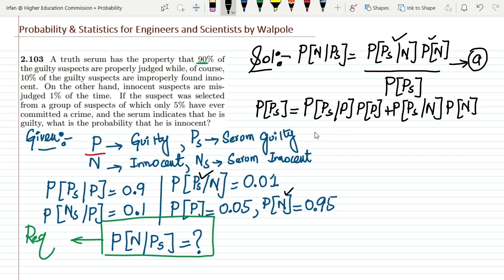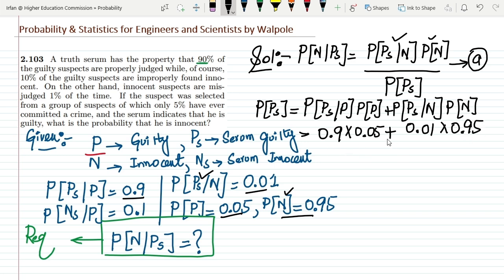Now let me put their values here. P of Ps given P is given, this is 0.9, the probability of P is 0.05, plus the probability of Ps given N, this is 0.01, multiplying it with the probability of N, this is 0.95.